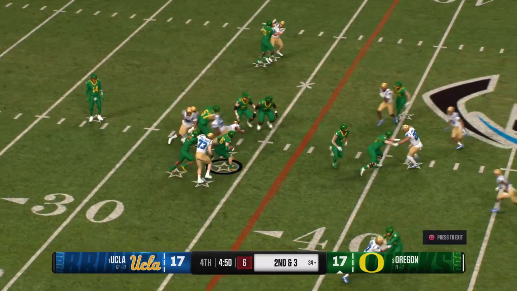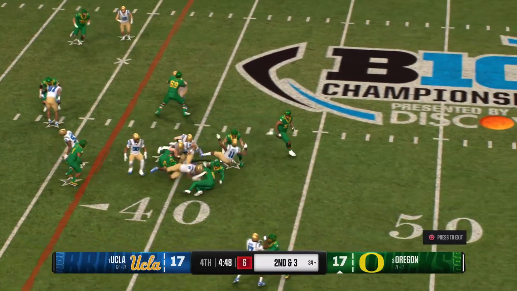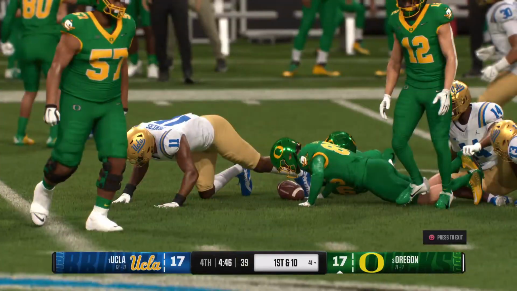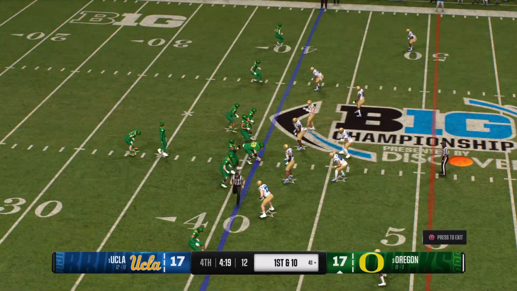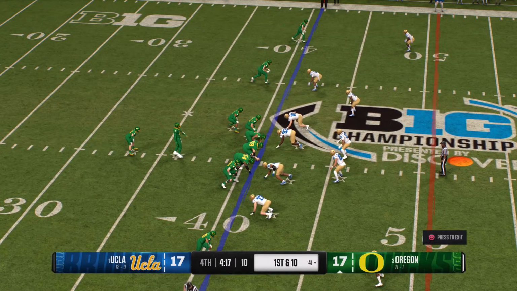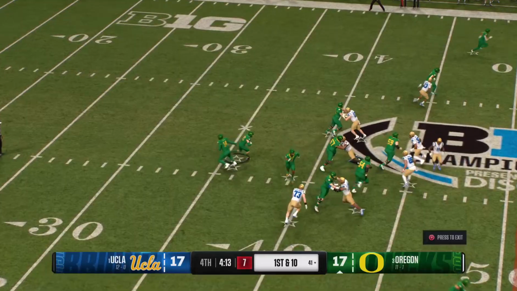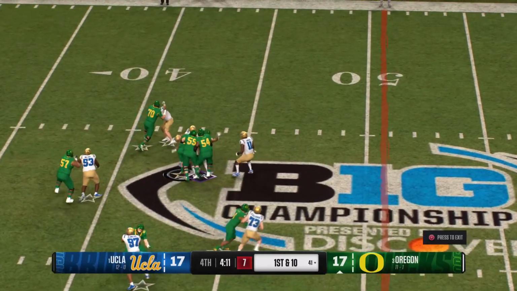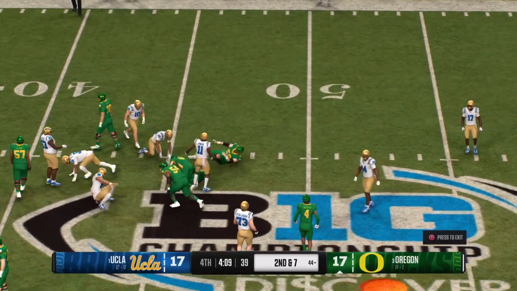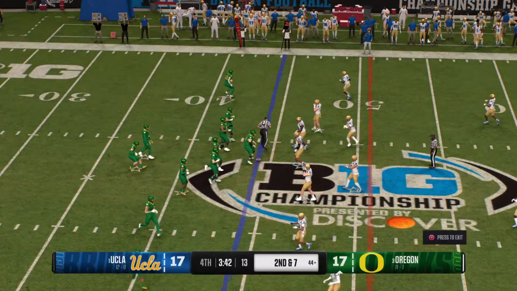Handoff here from the shotgun. They get him down at the 41, but that's good enough for a first down. A running play gives the offense a fresh set of downs. Handoff in a single back formation. The junior able to bring him down quickly. Here's the second down play.